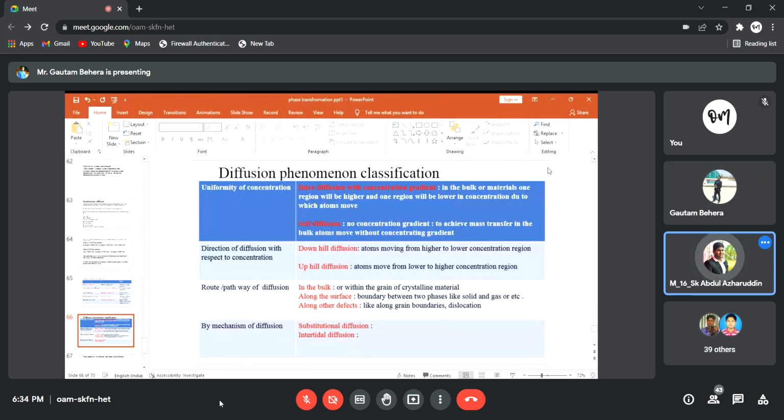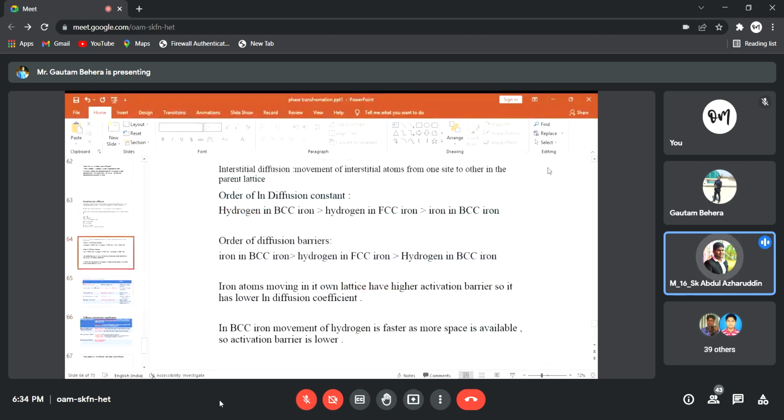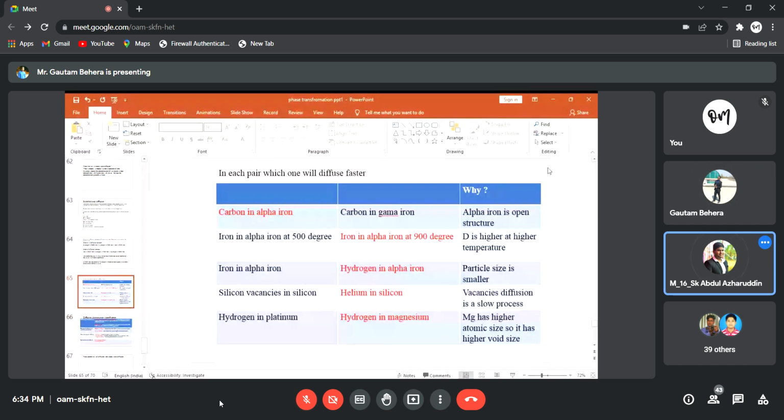In the previous slide, in this fourth one, silicon, the helium in the silicon one, the vacancy diffusion slow process, how do they compare with each other? Actually, you are taking silicon, the material is the same. The base material is silicon, right? But in one case, silicon is having a vacancy, in one case, silicon is having helium.